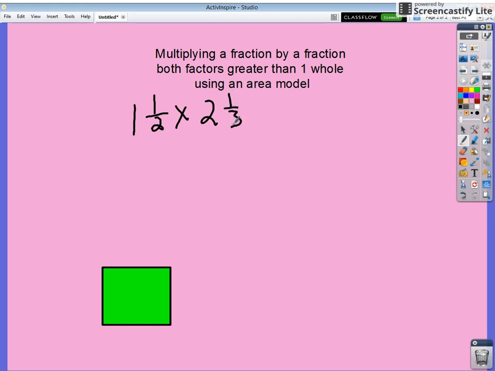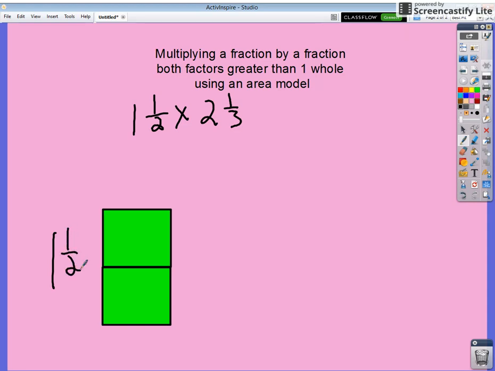Of course, we're using an area model, so I need to know how many wholes I need to represent for each length and width. So I look at my first factor, which is 1 and 1/2, and I know that 1 and 1/2 requires that I will need 2 wholes in order to represent it. So I can't just use my one green whole here. So I'm going to make 2 wholes and put them on top of each other. And this will represent my 1 and 1/2.